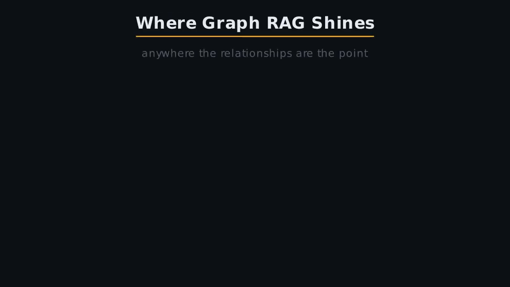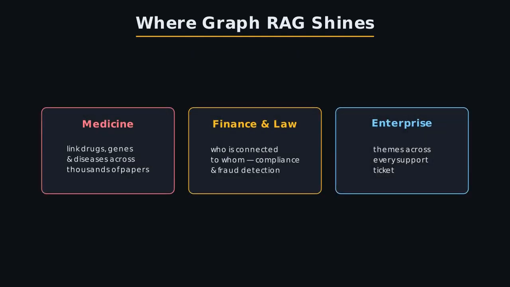Where does this shine in the real world? Anywhere the relationships are the point. In medicine, linking drugs, genes, and diseases across thousands of papers. In finance and law, mapping who is connected to whom for compliance and fraud detection. And in the enterprise, asking what themes run through every single support ticket.